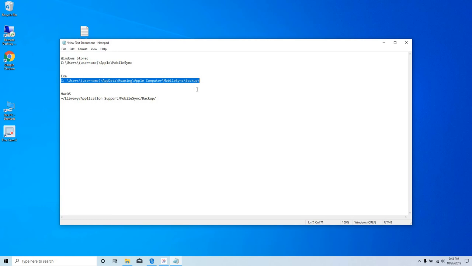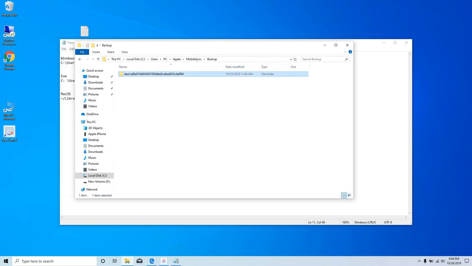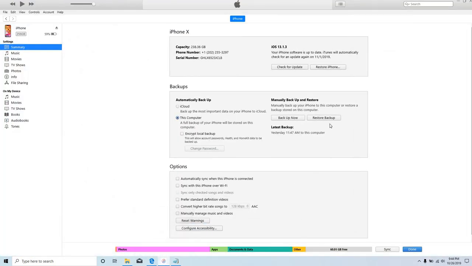So when it's time to restore your phone, let's say you've reset your phone to factory settings and you want to restore your phone, you would go to your external drive and copy this folder back into the backup folder. Once you've copied it, it will show up as an option under iTunes. So you go to restore backup and it will show it to you as an option.